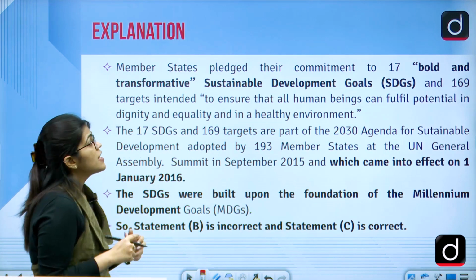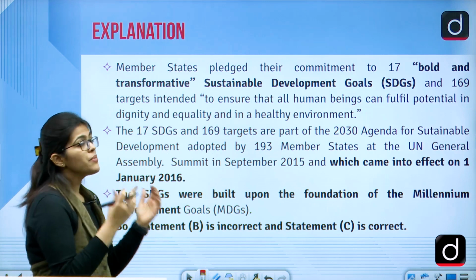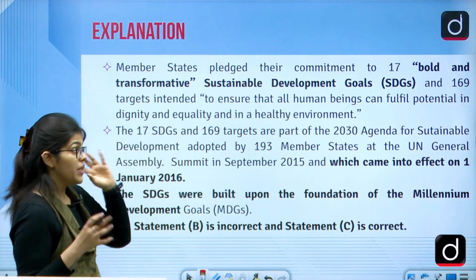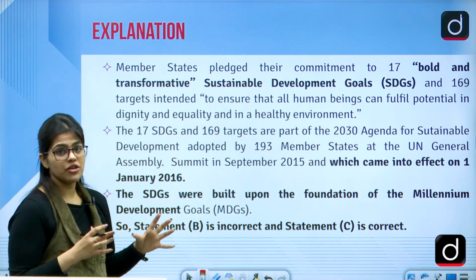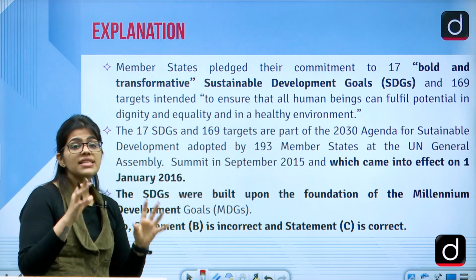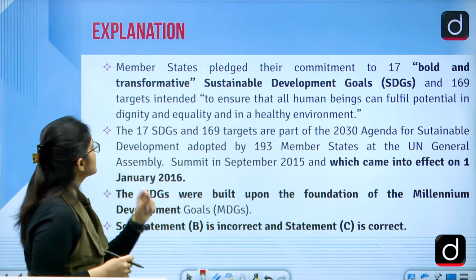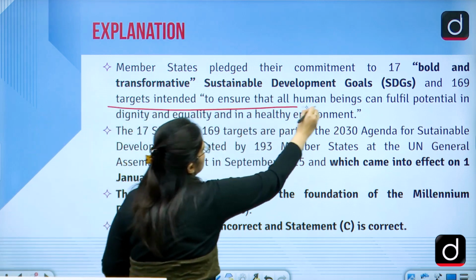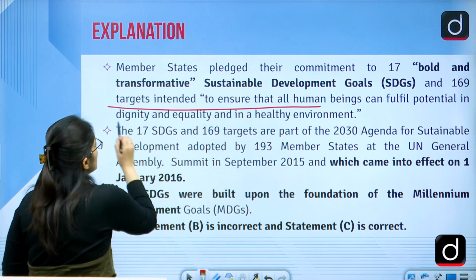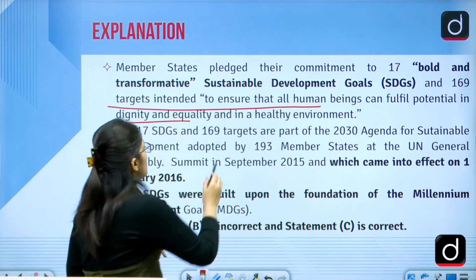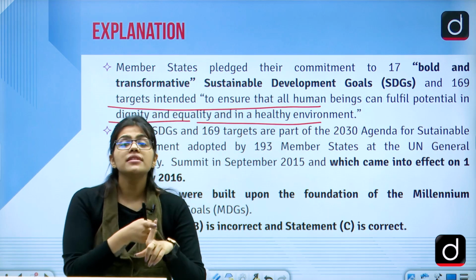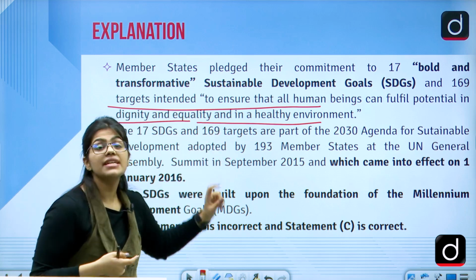The members took a pledge that there would be a commitment towards a 17 goal structure. So there is a bold and transformative structure called the Sustainable Development Goals, with not only these 17 goals but 169 targets also intended to ensure that all human beings can fulfill their potential in dignity and equality and in a healthy environment. So we have 169 targets and we have 17 goals.